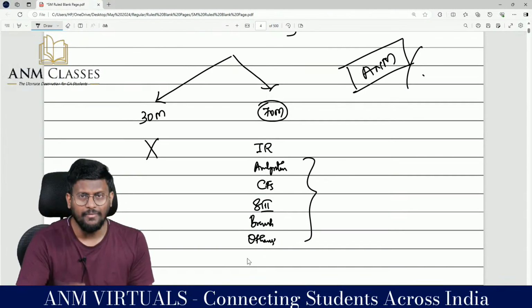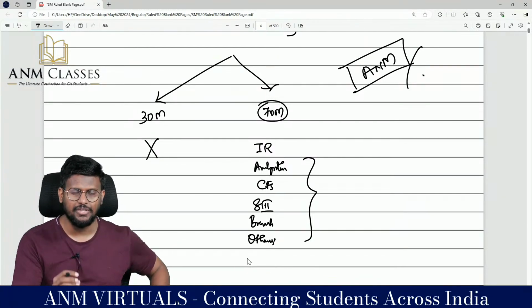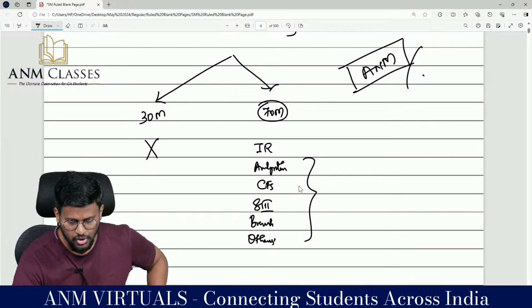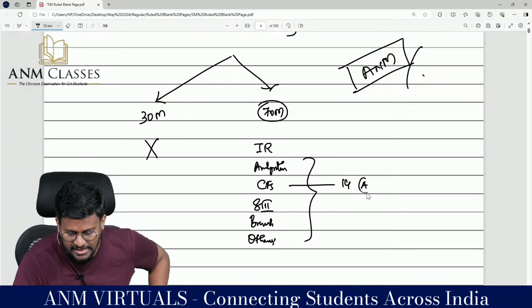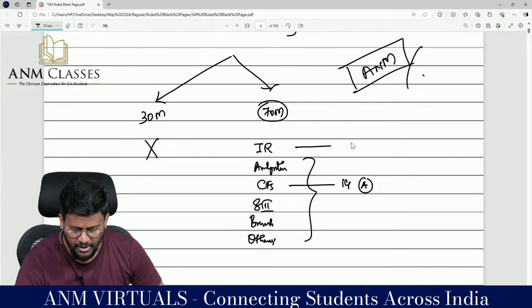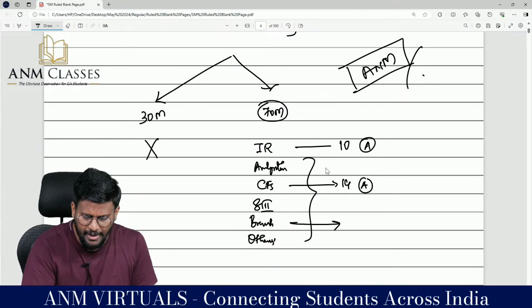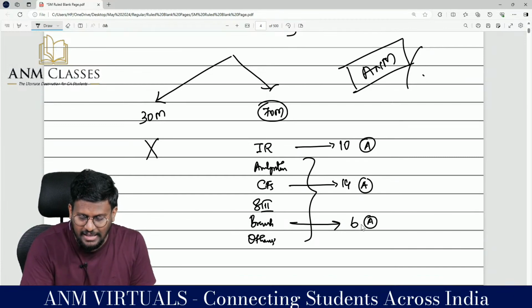Fine. So I will list that in today's question paper. CFS is a good question which I can score 14, so I will rank this as A. Sir, internal reconstruction is a very good question, I can score 10. Rank this as A. Sir, branch, the same question from the ICAI study material, stock and debtors method, 6 mark. So I will rank it as A.